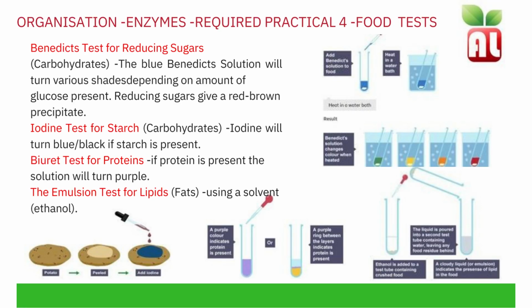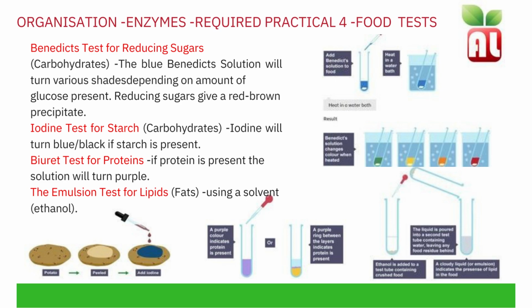Required practical: food tests. We can use a number of different reagents to test for a specific food group. Carbohydrates are either starches or reducing sugars. Reducing sugars are tested using Benedict's reagent. Benedict's solution is blue and, depending on the concentration of glucose present, will give a red-brown precipitate.